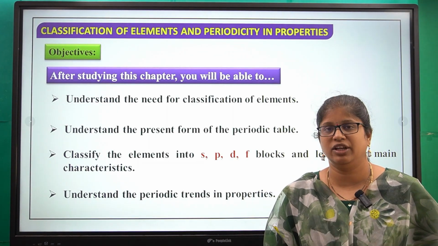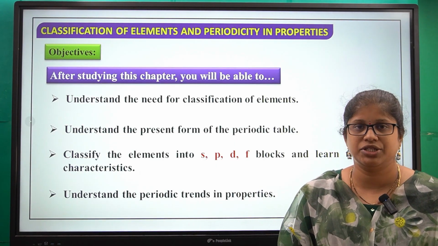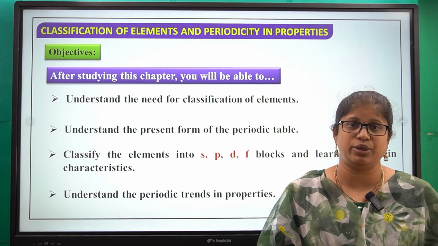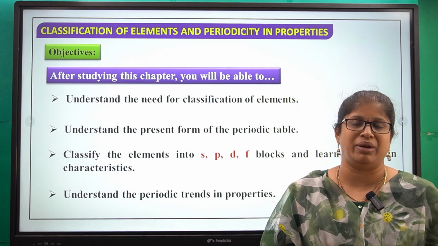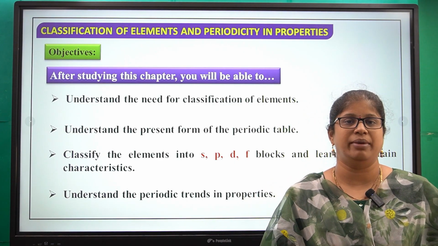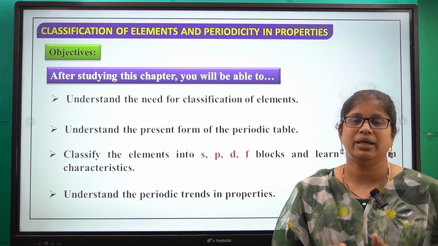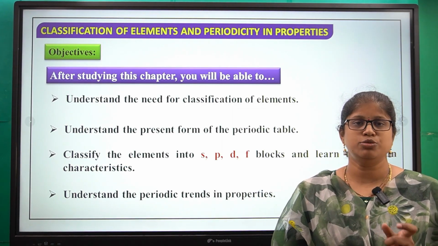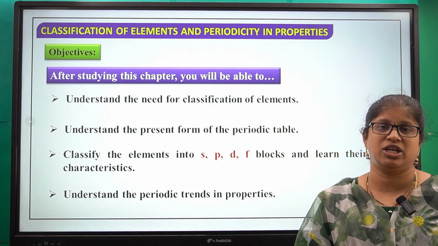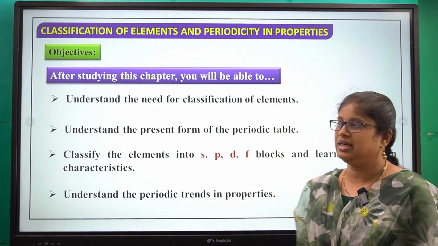Means we have different properties for the elements like atomic size, ionization energy, electron affinity, electronegativity, electropositivity, melting points, boiling points, metallic nature, non-metallic nature. All these are the properties of elements. So how are these properties changing in the periods as well as groups? These groups and periods are part of the periodic table. So how are these properties changing in the periodic table? We are able to understand all these objectives.